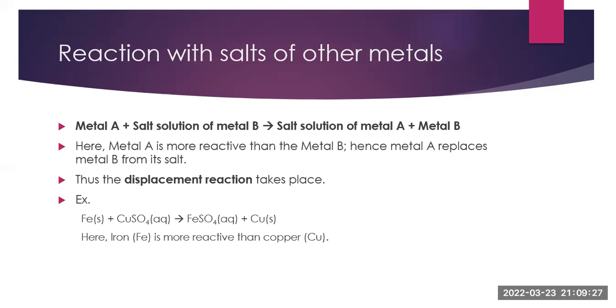Now, reaction with salts of other metals. Here, the general reaction is metal A plus salt solution of metal B, giving us salt solution of metal A plus metal B. Here, metal A is more reactive than metal B, hence metal A replaces metal B from its salt.